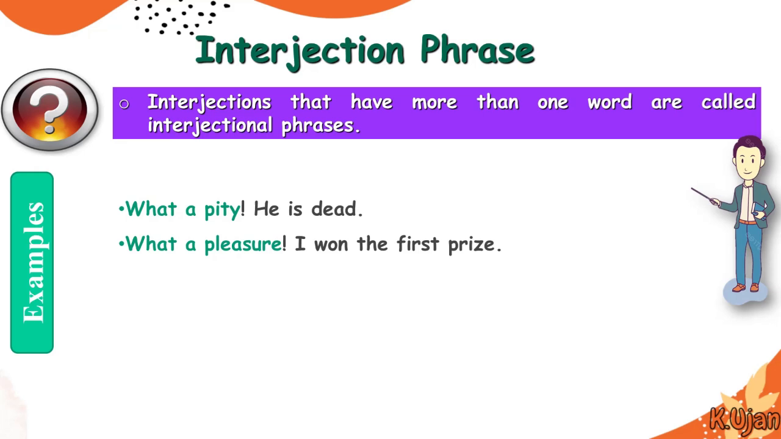Like, what a pleasure! I won the first prize. So what a pleasure is actually an interjection phrase. Oh, please don't say that again. So oh, please is actually an interjection phrase because this interjection is in combination with other words.